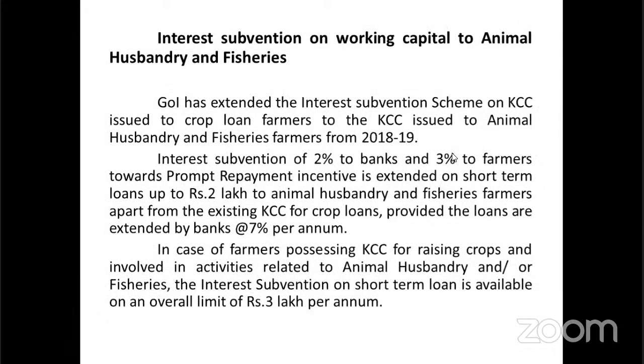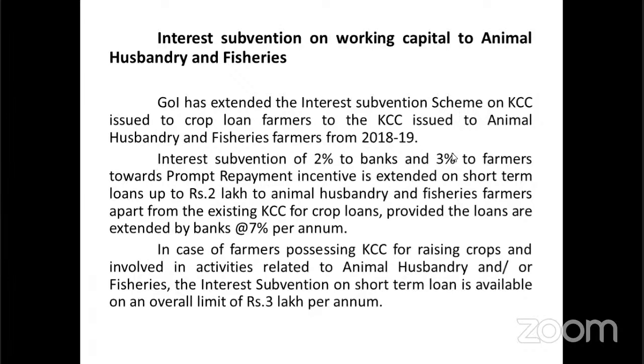Interest subvention on working capital to animal husbandry and fisheries. Before that, this scheme was only for small and marginal farmers; on the farm sector only the interest subvention was concentrated. After that, the interest subvention on working capital to animal husbandry and fisheries was also extended in 2018 to 2019. The farmers who have the Kisan Credit Card only are eligible for the interest subvention scheme. They give a 2% subsidy if the loan amount is at 7%: the RBI and NABARD give the 2% interest